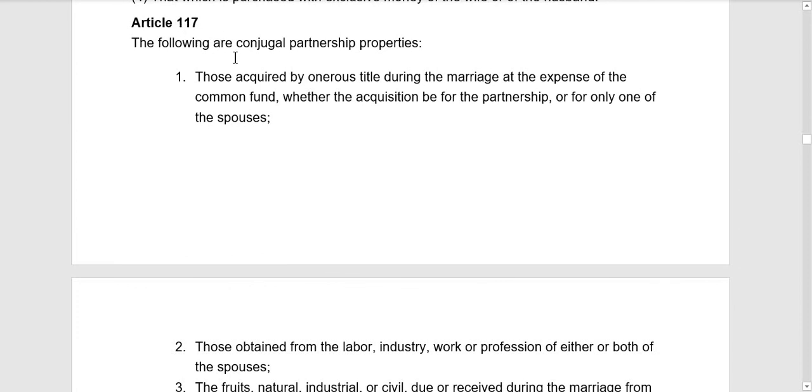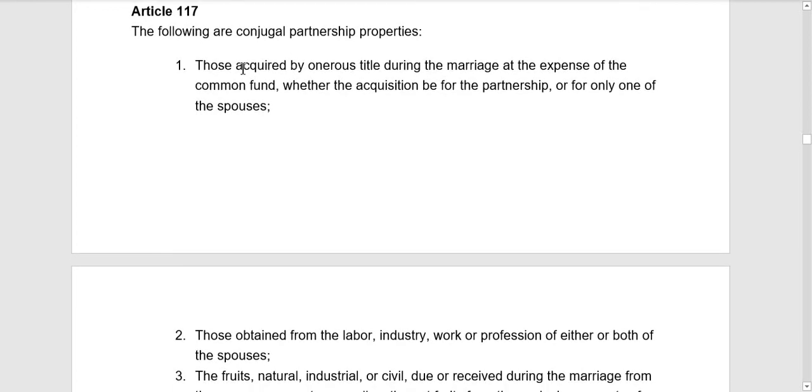Now, Article 117. So the following are conjugal partnership properties. First, those acquired by onerous title during the marriage at the expense of the common fund, whether the acquisition be for the partnership or for any one of the spouses. So yun dang mga properties na na-acquire during marriage at the expense of the common fund.